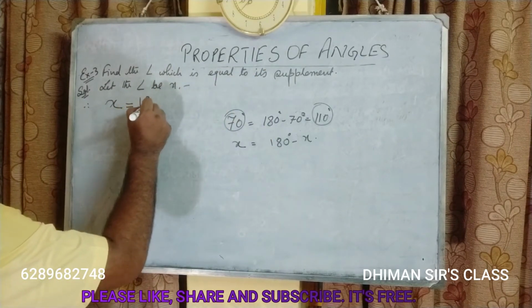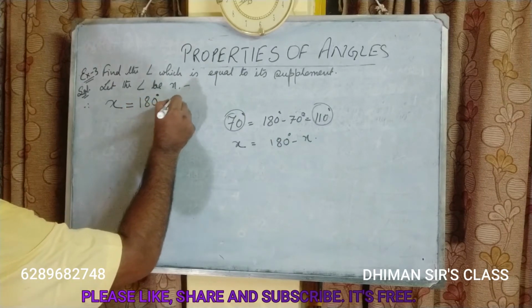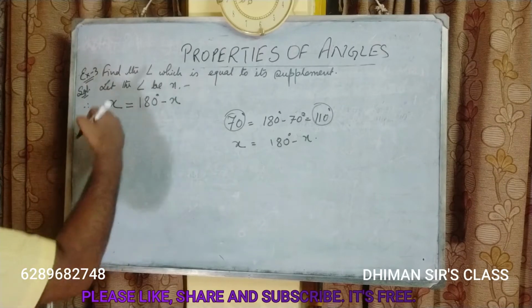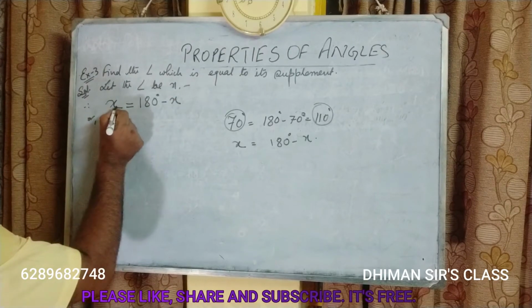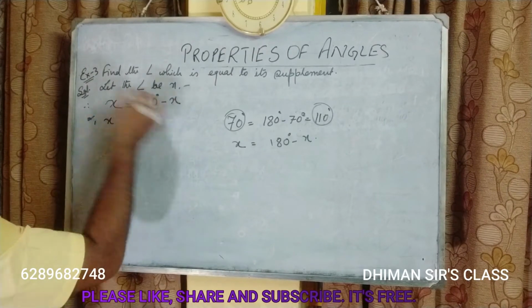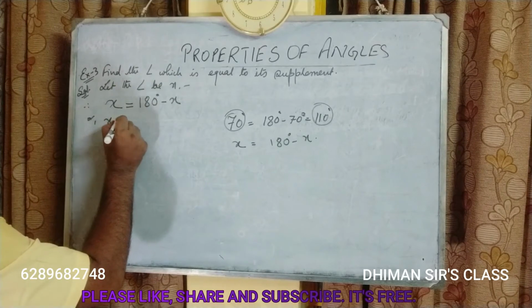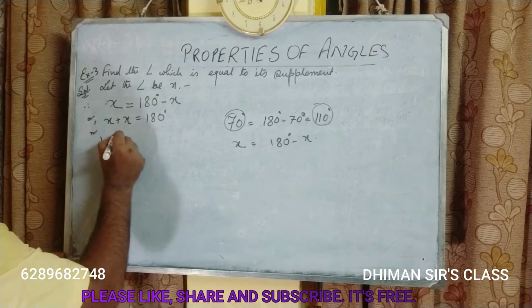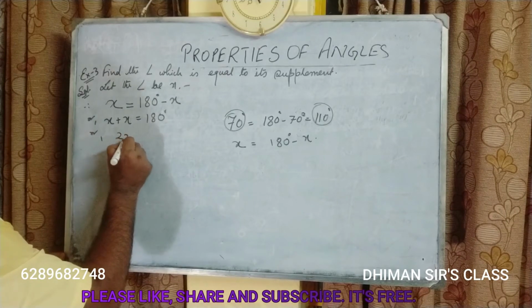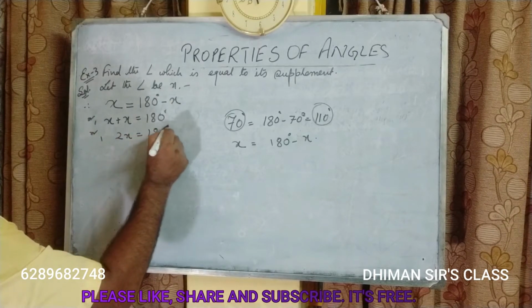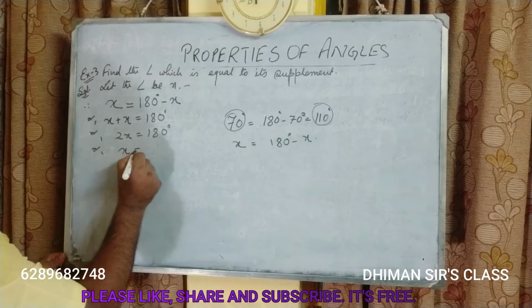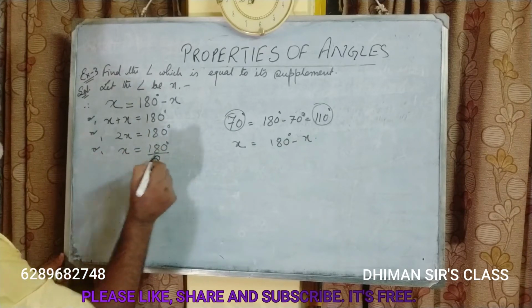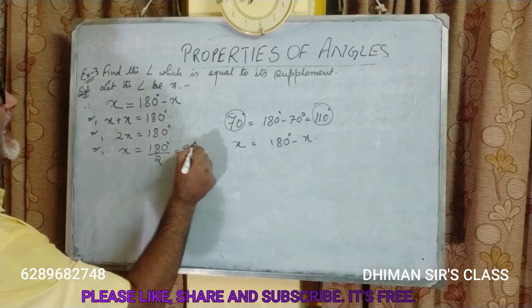What is its supplement? 180 degree minus x. So let this x come this side. Minus x comes this side and becomes plus x, is equal to 180 degree, or 2x is equal to 180 degree, or x is equal to 180 by 2. It was multiplied this side, so it becomes division this side and becomes 90 degree.